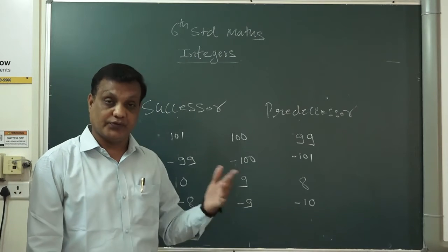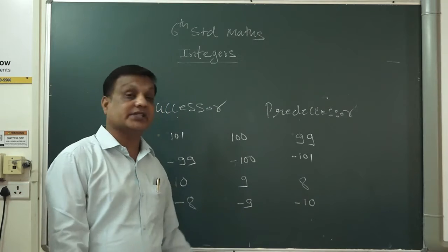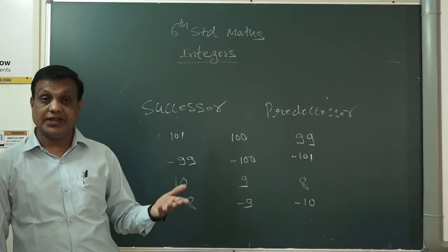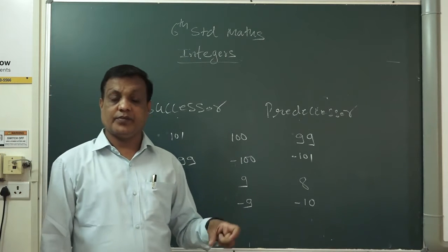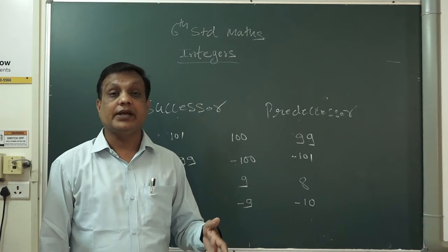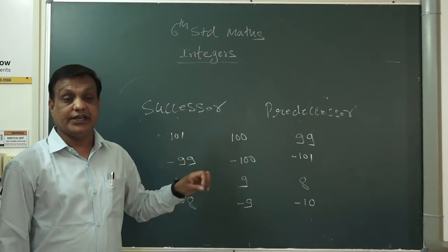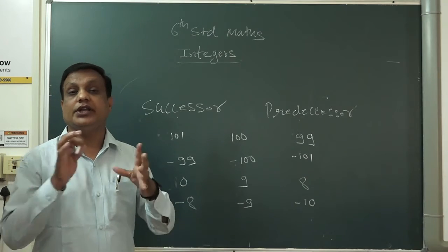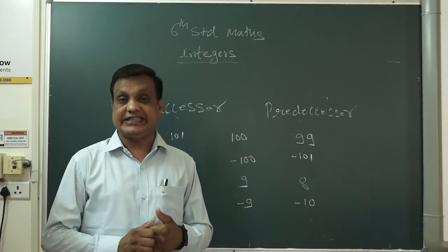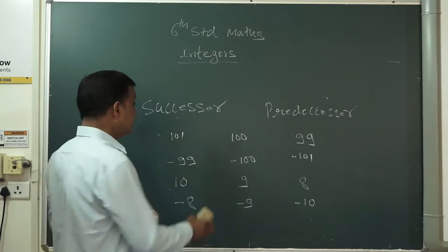This we saw before. Predecessor means one number smaller than the given number. Successor means one number greater than the given number. Or you can say easily, add 1 to a given number and you get the successor; subtract 1 from a given number and you get the predecessor. So this is the predecessor and successor of integers. In integers, we learn all negative numbers, 0, and all positive numbers. All of this became integers. Now we will see some addition and subtraction.